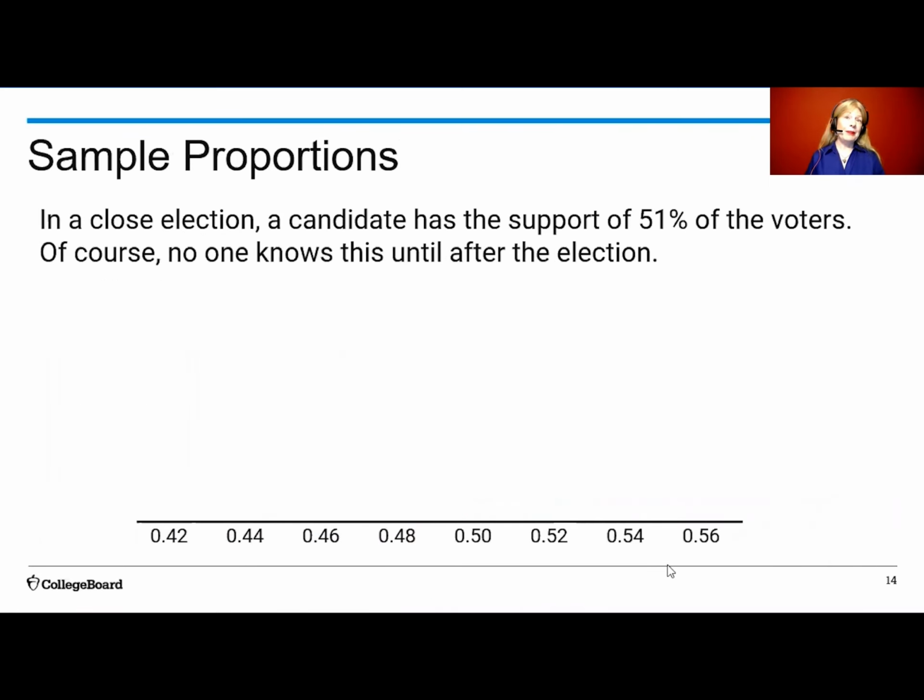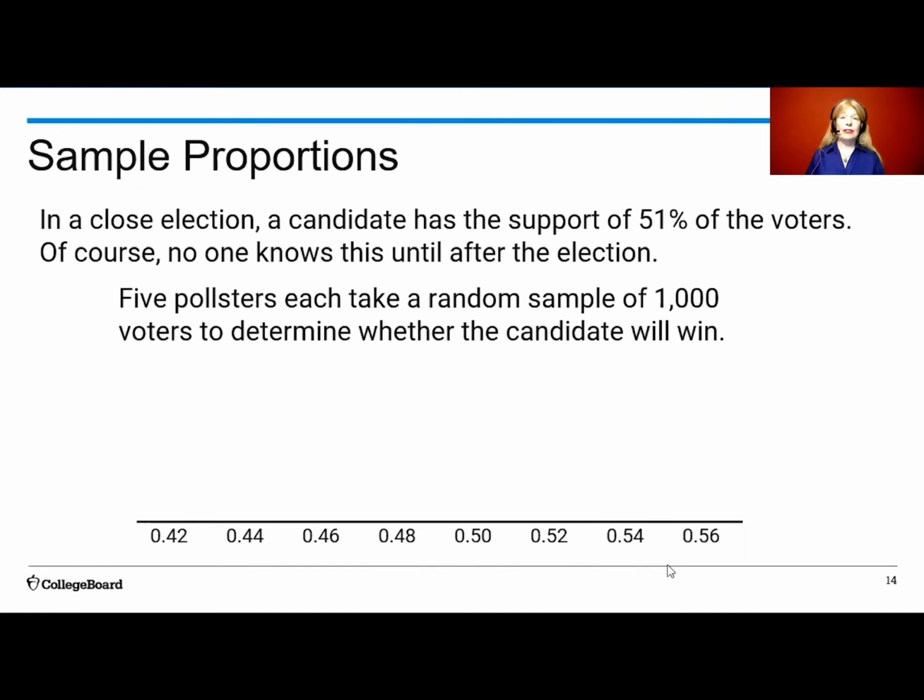The same thing happens with proportions. Suppose we have a close election and a candidate has the support of 51% of the voters. Of course, no one knows how much support the candidate has among all voters until after the election. Pollsters go out and take a random sample of 1,000 voters to determine whether the candidate will win or lose.